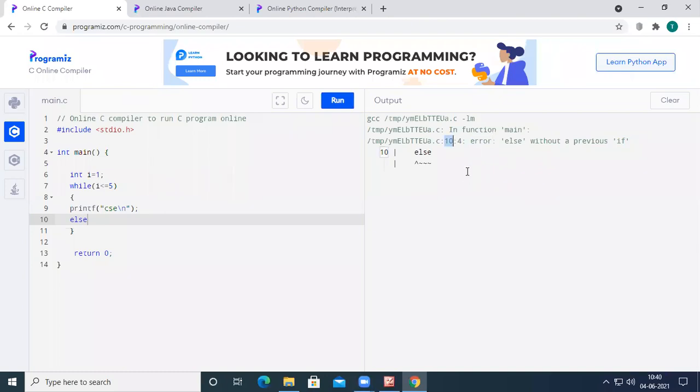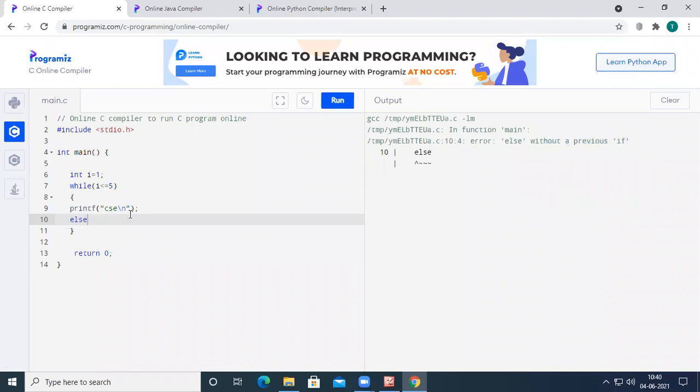And what is the name of the error? Else without a previous if. So the C compiler is telling the programmer, you cannot use the else statement without a previous if statement. So without if, we are not allowed to use else in C.